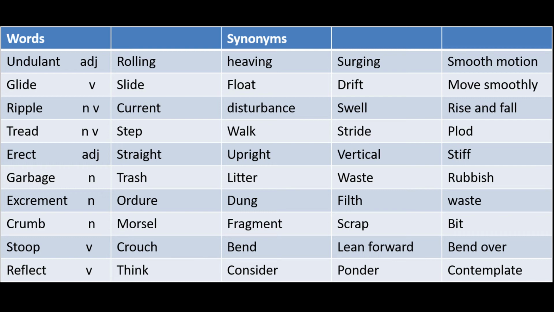Glide is a verb. Its synonymous words are slide, float, drift, or move smoothly. Ripple, as you can see, is a verb as well as a noun. Its equivalent words are current, disturbance, swell, rise and fall. It can also be called irritation, annoyance, disturbance.